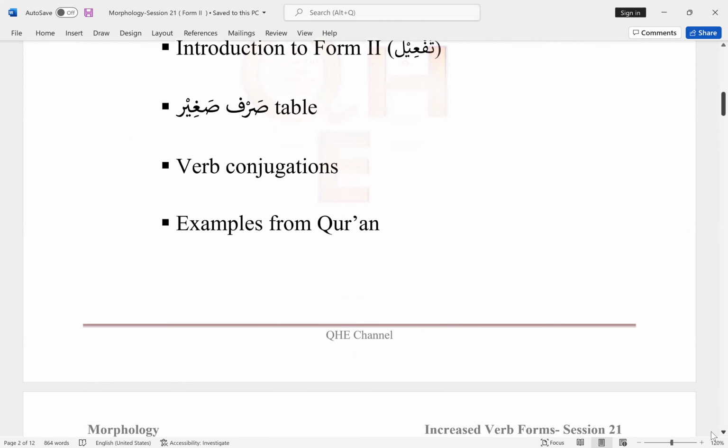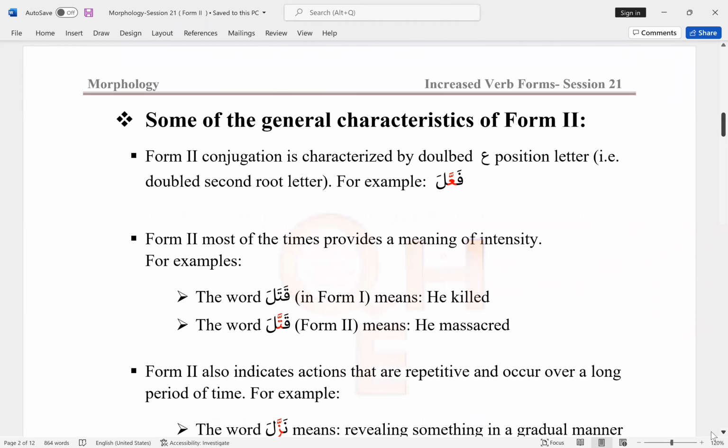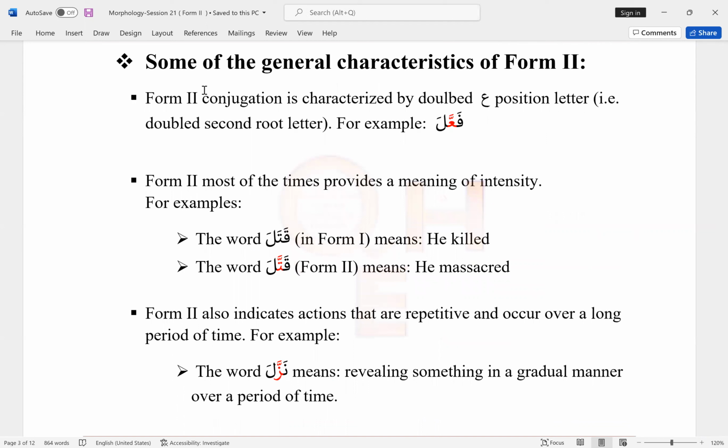Now let's learn about form 2, some of its characteristics. Form 2 conjugation is characterized by a doubled ayn position letter, that is, a doubled second root letter. For example, fa'ala. So over here, the second root letter is doubled. This is the characterization of form 2. Form 2 most of the times provides a meaning of intensity. For example, the word qatala in form 1 means he killed, whereas qatala in form 2 means he massacred.